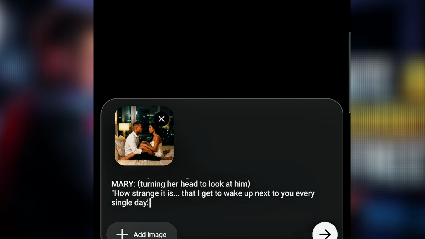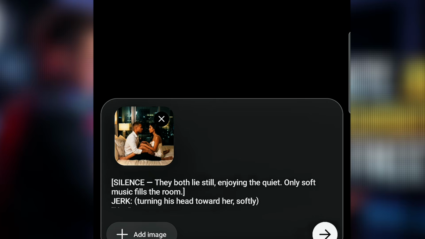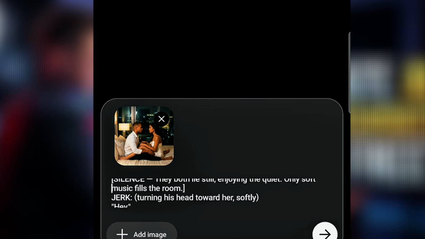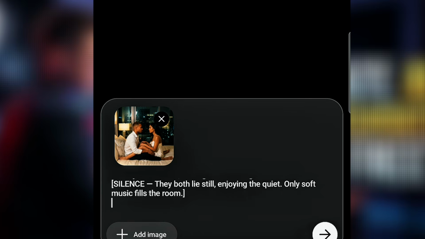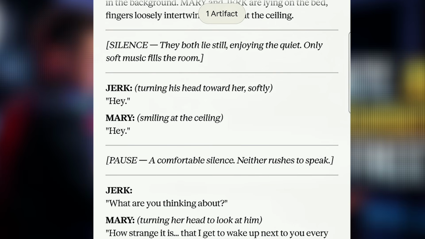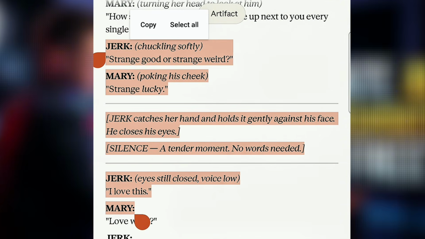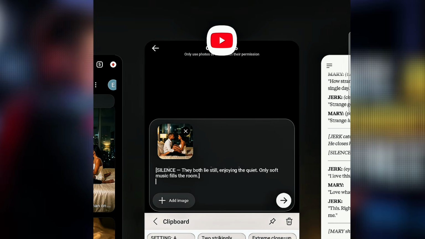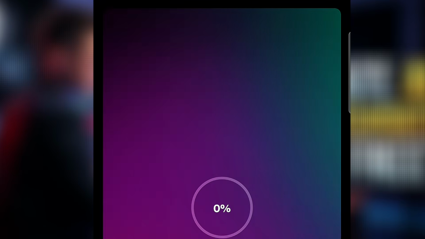Once I've pasted this stuff, I'm going to leave the settings as they are, but I'm going to change the dialogue now. So from here, I will remove this particular part. Then I'm going to cloud AI. Don't forget that where I stopped is how strange it is. Okay, so I'm going to copy from here down to this place. I'm going to stop here. You copy this, then you go back to this particular AI, and then you paste this particular stuff. Then you hit on this arrow.